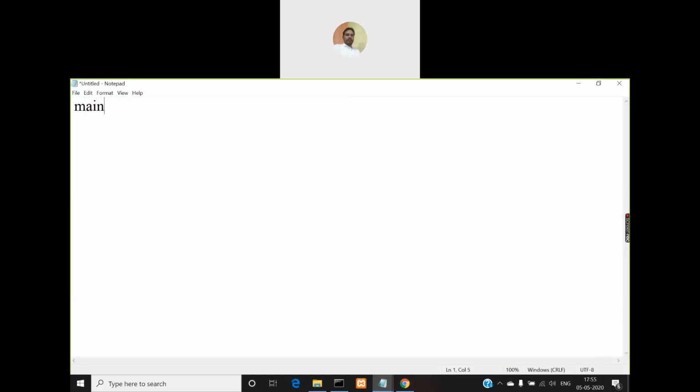So what we'll do, we'll define a main function like this in a C program. We'll write a set of statements within this main function, right? And it depends on the program whether it is a simple program or a complex program. It may or may not include additional functions other than the main function.